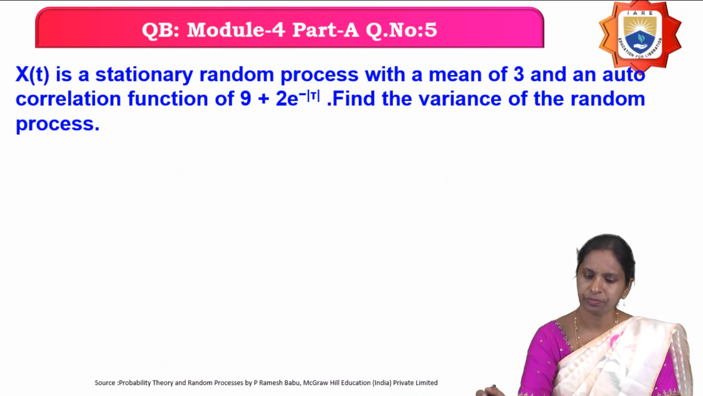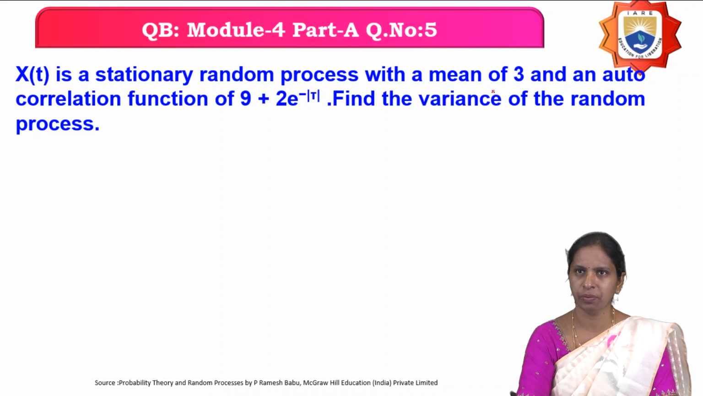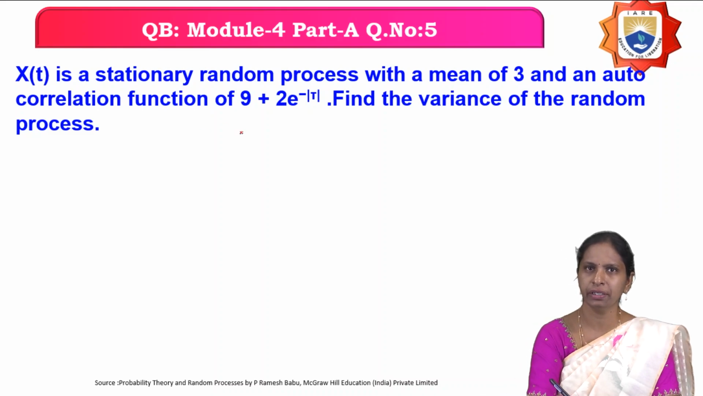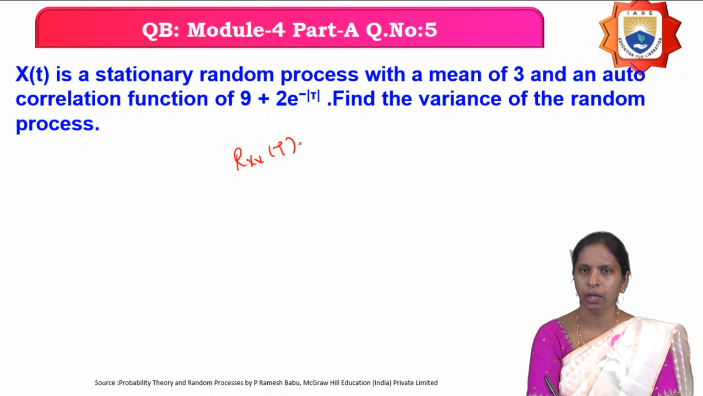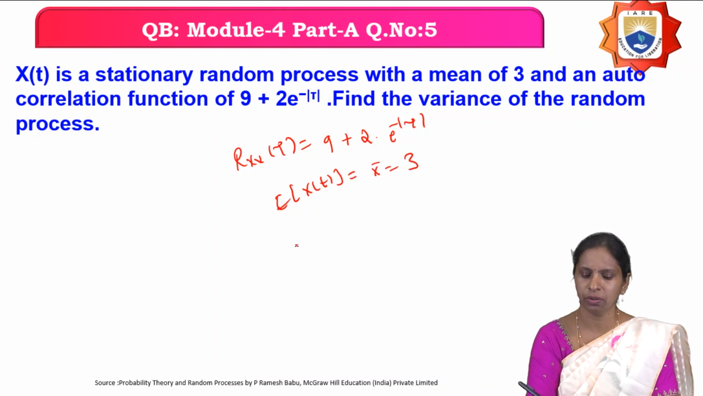The next one: x of t is a stationary random process with a mean of 3 and an autocorrelation function of 9 plus 2 into e power minus tau. Find the variance of the random process. So x of t is a random process and the autocorrelation function of that random process is 9 plus 2 into e power minus tau. Moreover, the mean of the random process x of t is given as 3. So what you have to find out is the variance of the random process.